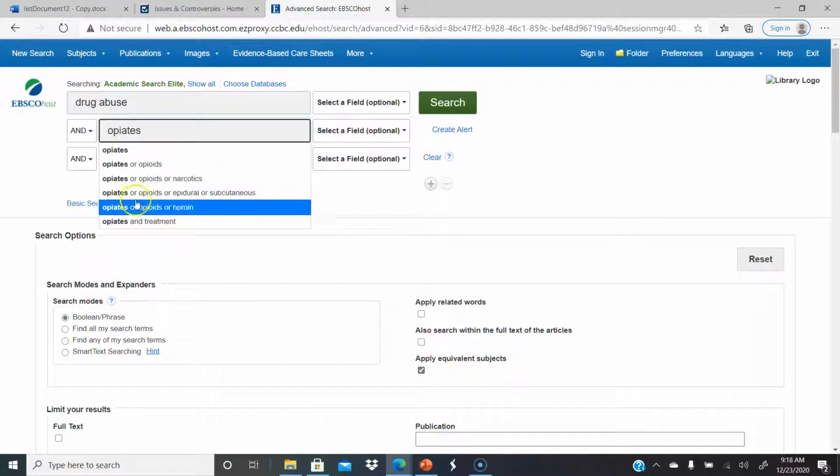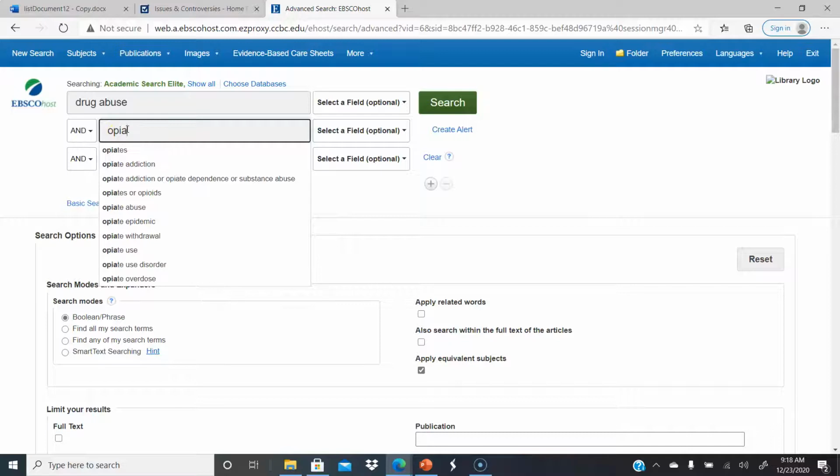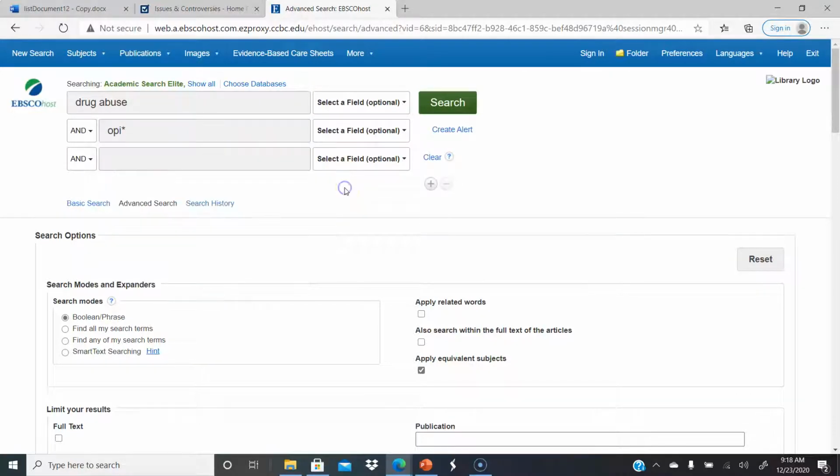You'll see the smart searches here that are coming up. What I like to do is, there's a little trick that you can use as a librarian, where this will pull anything that starts with that. In fact, we want to do this because it won't pull opioids. So that'll pull all the opioid information with drug abuse.